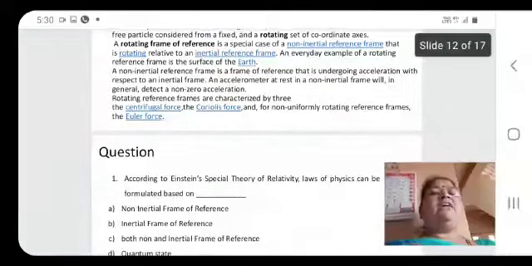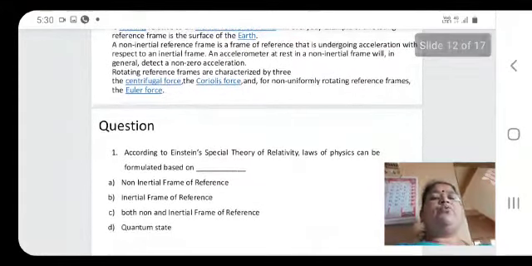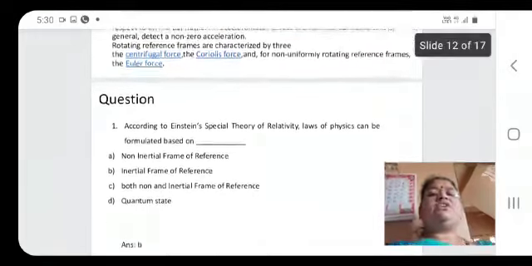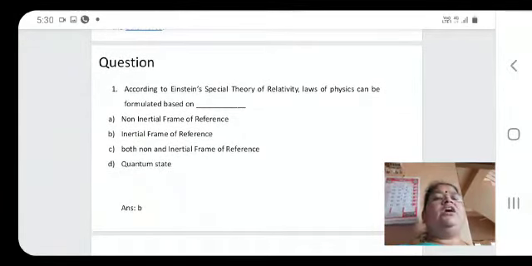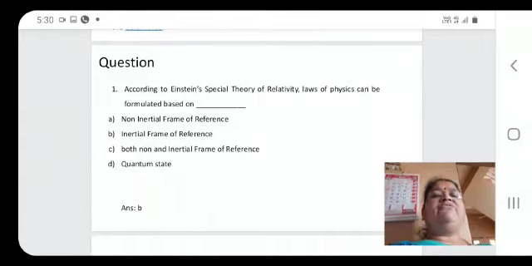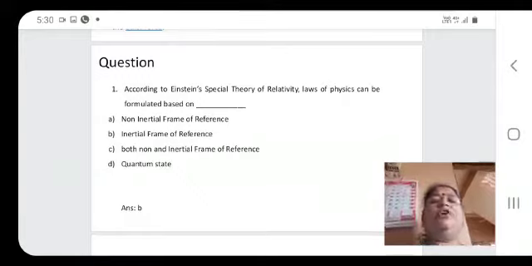Now, briefly we have discussed the rotating frame of reference. Let us have some questions. The first question is, according to Einstein's special theory of relativity, laws of physics can be formulated based on: A, non-inertial frame of reference; B, inertial frame of reference; C, both non-inertial and inertial frame of reference; D, quantum state.